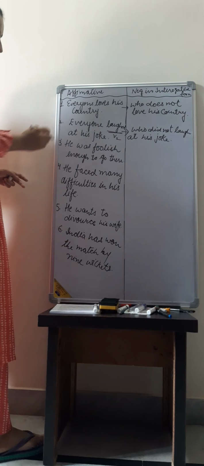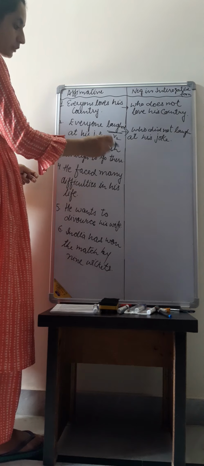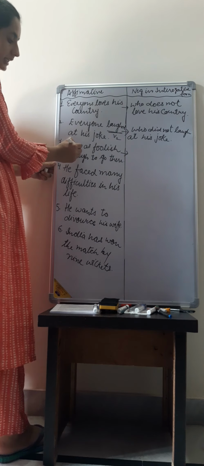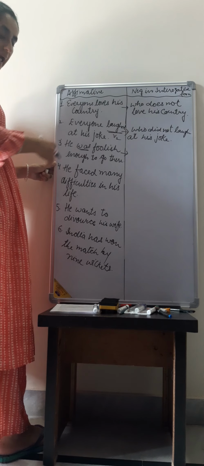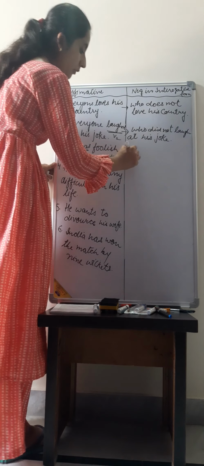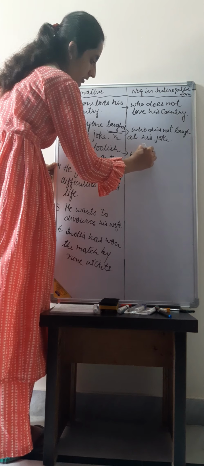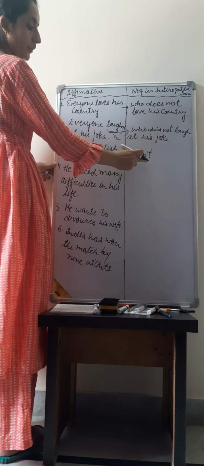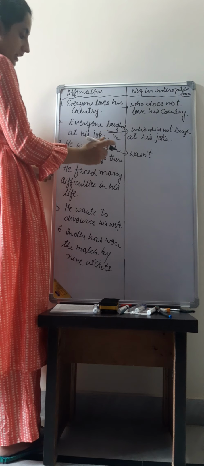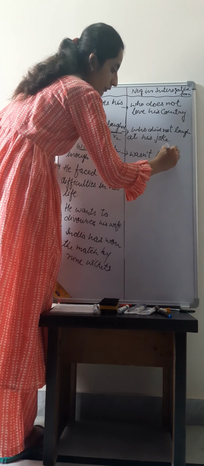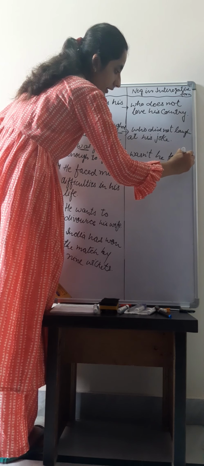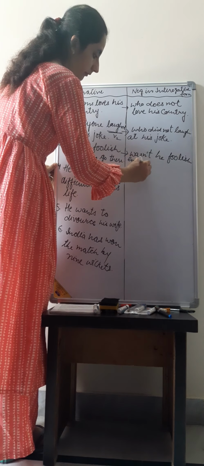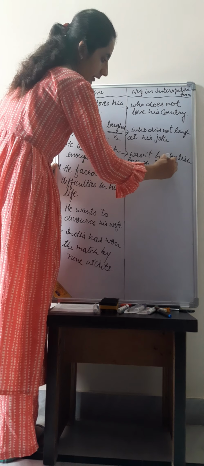He was foolish enough to go there. We will take this helping verb out and make a question. Was not or wasn't? Wasn't. It is a shortened form of was not. Wasn't he foolish enough to go there?